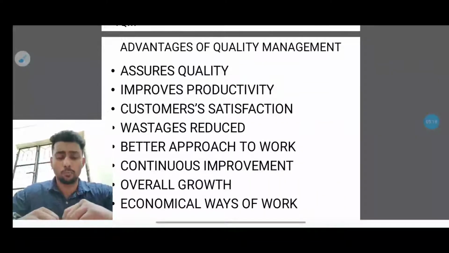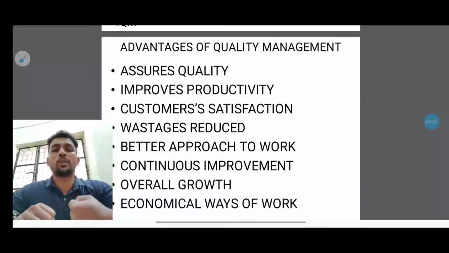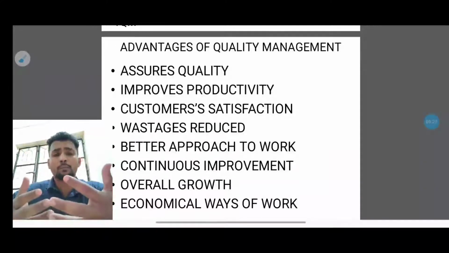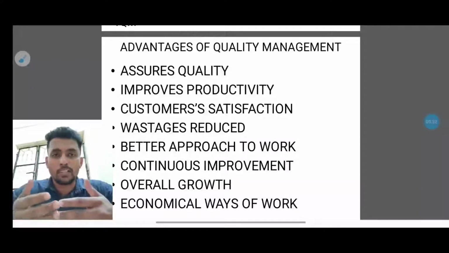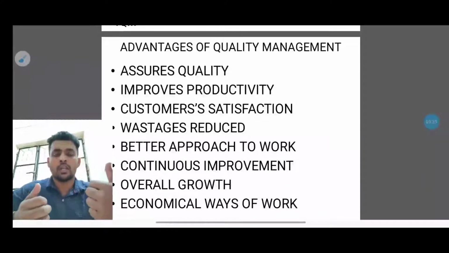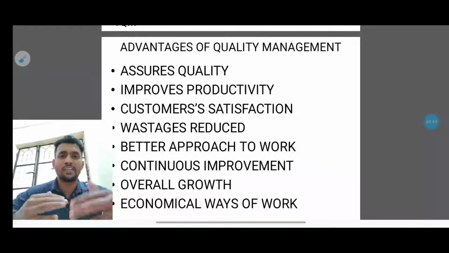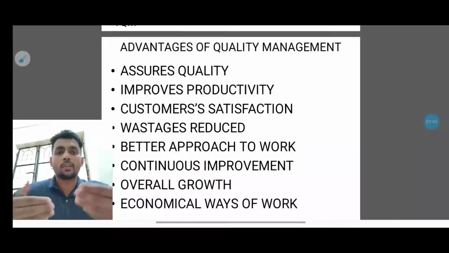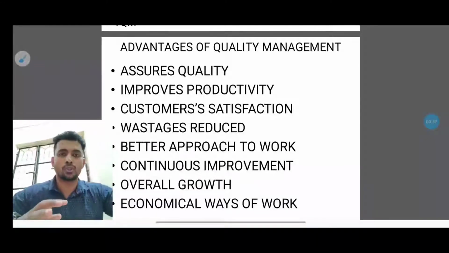Next one is continuous improvement. Quality management concentrates on continuous improvement. They want production to be in an improving way, because improvement is something which leads to success. So improvement plays a major role. And the next one is overall growth. If I follow all these criteria, where am I growing? What level am I at, as per the market standard, in which area am I? So it also shows the overall growth.